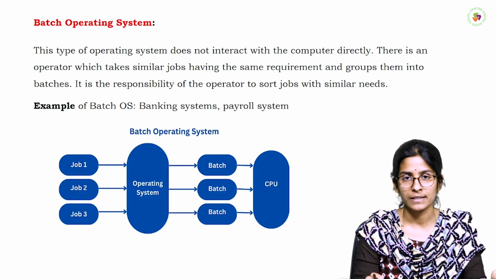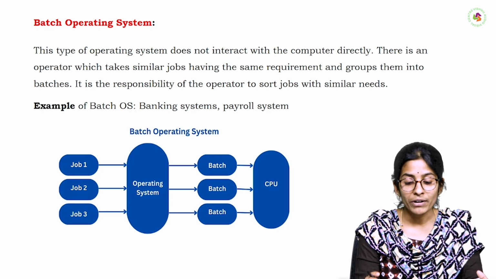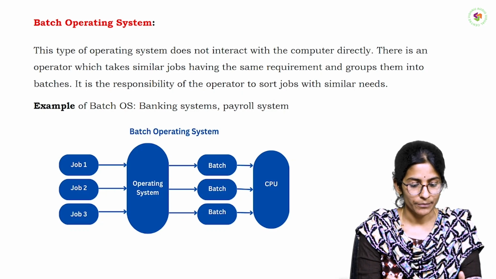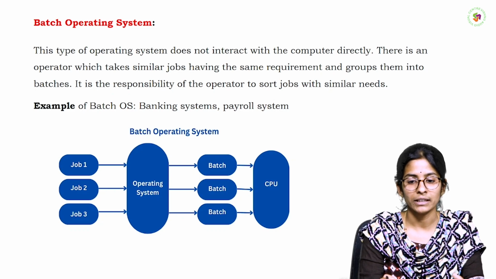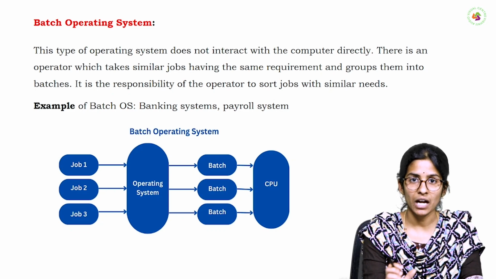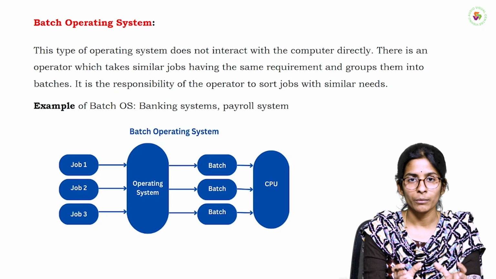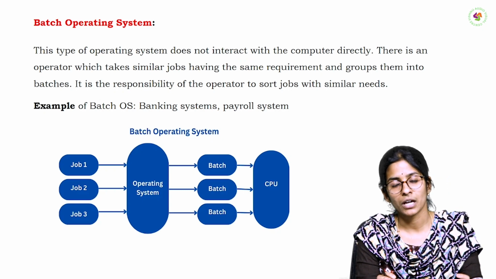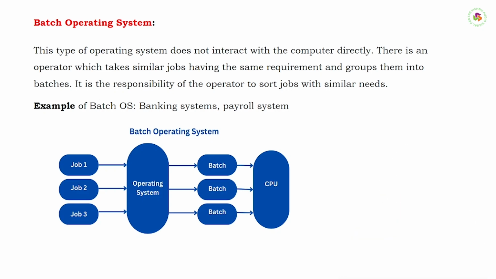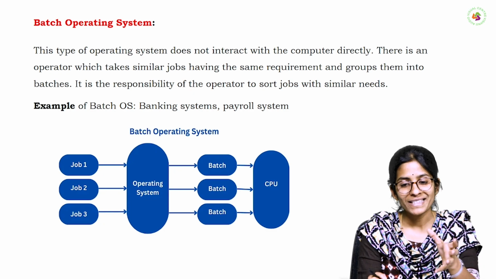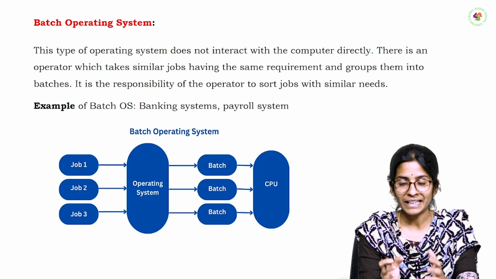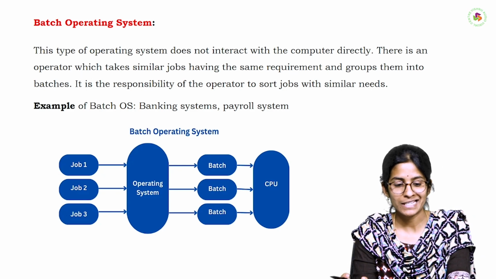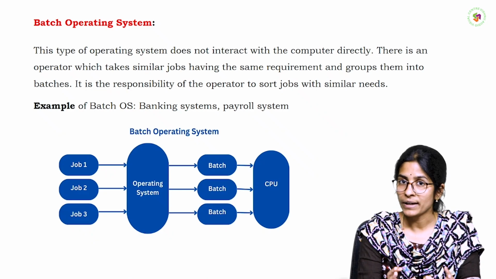This is the basic operating system we have. How does the batch operating system work? In this batch operating system, all users give their programs or jobs manually on punch cards. Punch cards are manual paper cards. The users provide their jobs and programs on these punch cards. Those punch cards are manually collected by the operator, who sits in the middle between the operating system and the user.